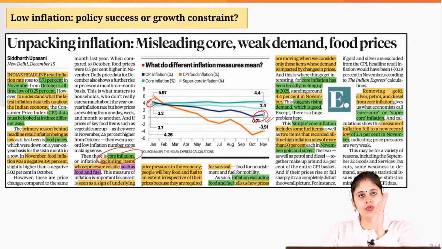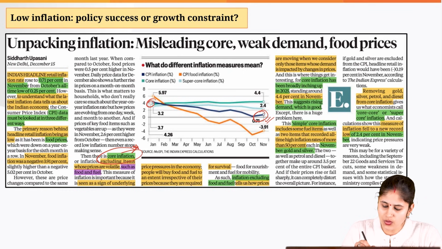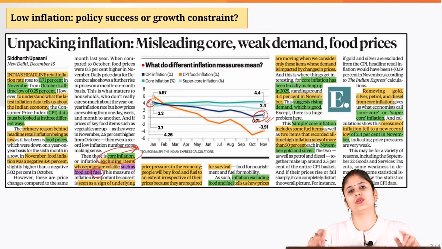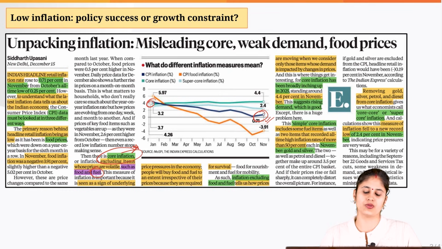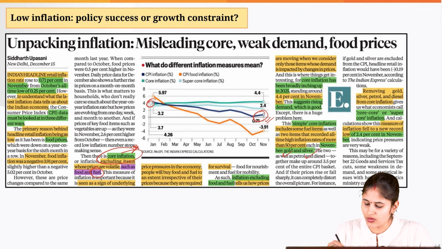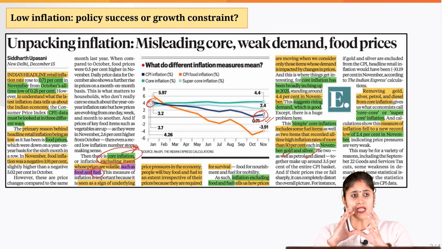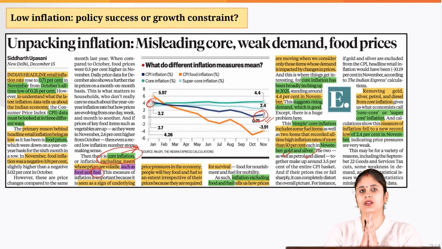Okay, so when I remove the food as well as fuel items from the headline inflation or the CPI, I get core inflation. But the problem with core inflation is that in the miscellaneous segment, somewhere the fuel item gets added in the core inflation also. And we also get the demand for gold and silver in the core inflation.